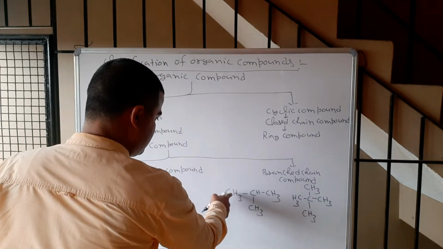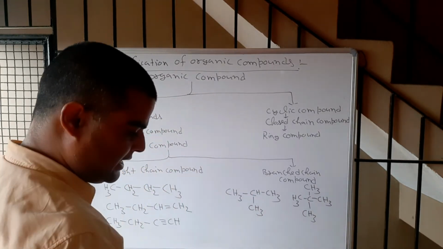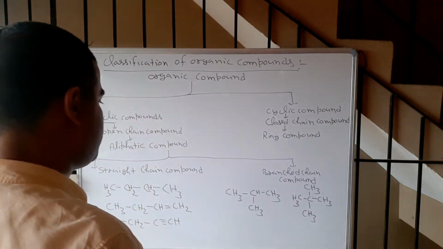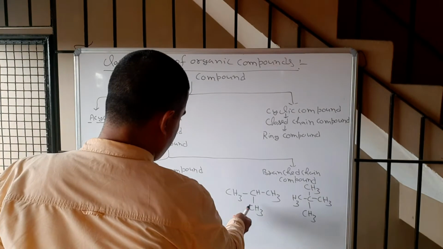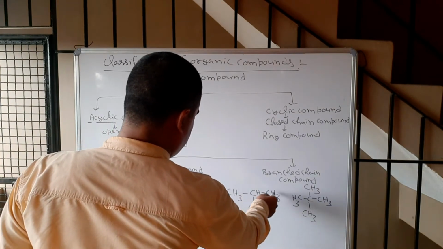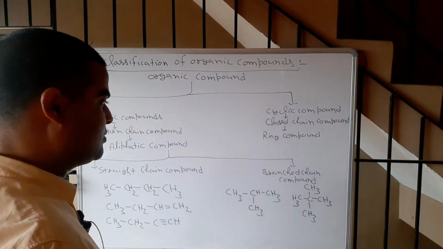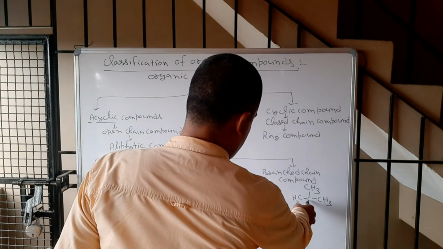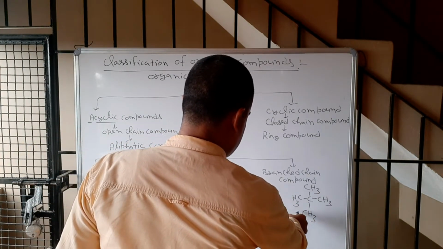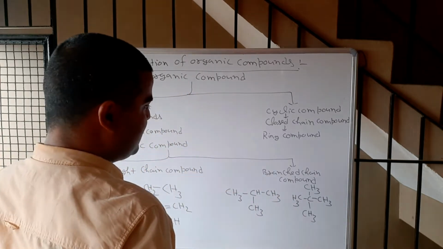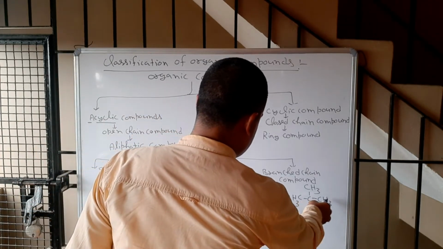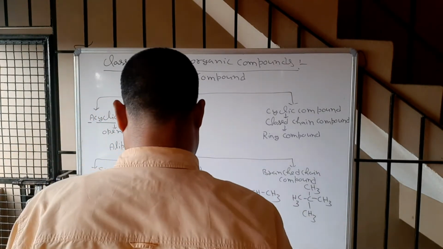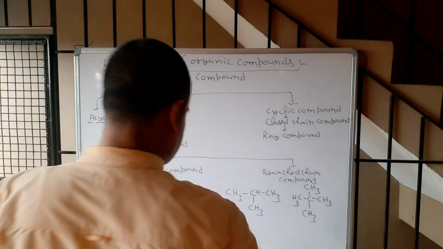Here one carbon is attached to two methyl groups, and any carbon attached to two methyl groups is called iso. So it is iso, and the total carbon is 1, 2, 3, 4, so it is butane, isobutane. Here the carbon atom is connected to four methyl groups, and since there are 1, 2, 3, 4, 5 carbons, it is pentane, neopentane. Okay. Now come to the cyclic compound.